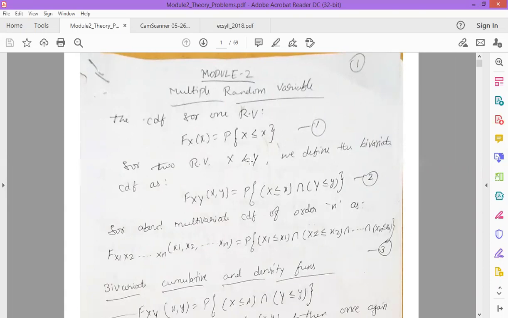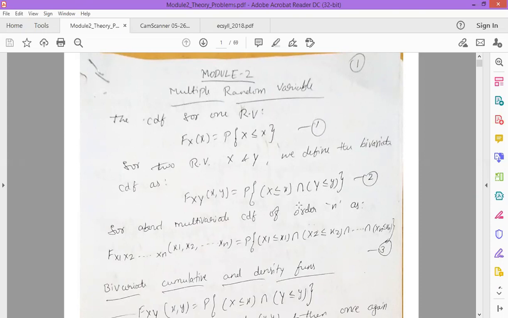For these we can define the bivariate cumulative distribution function, or CDF, by the equation F_XY(x, y) equals probability of X less than or equal to x intersection Y less than or equal to y.